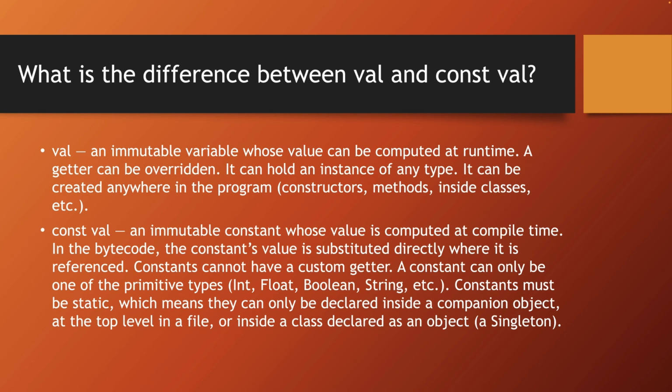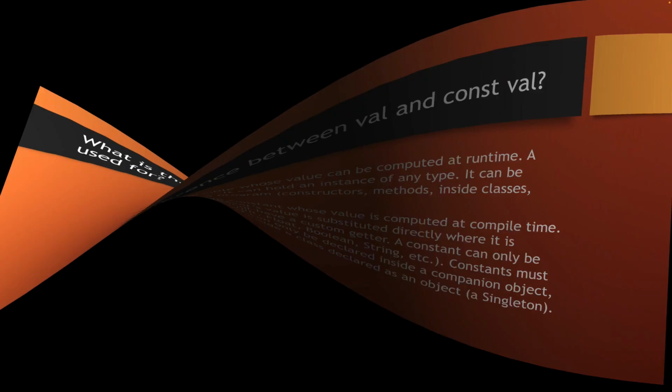Const val is an immutable constant, whose value is computed at compile time. In bytecode, the constant value is substituted directly at the points where it's referenced. Constants cannot override a getter. And they can be only one of the basic types: int, float, boolean, string, and so on. Constants must also be static, meaning they can be declared either inside a companion object, at the file level outside of a class, or inside a class declared as an object, which is a singleton.